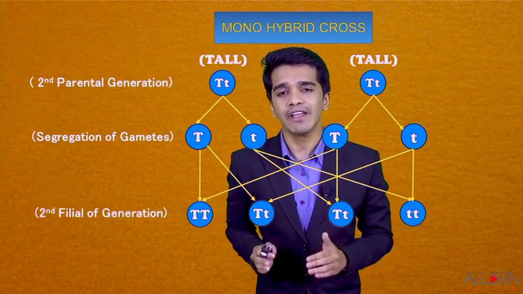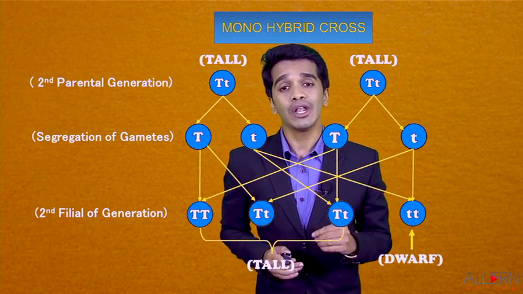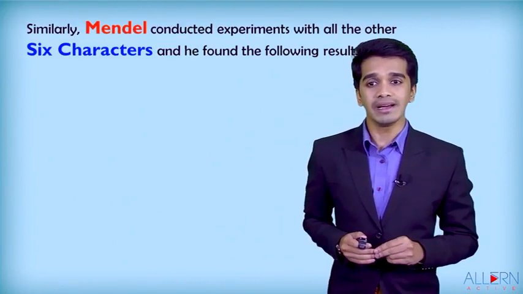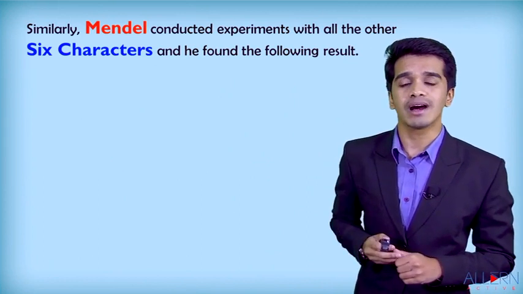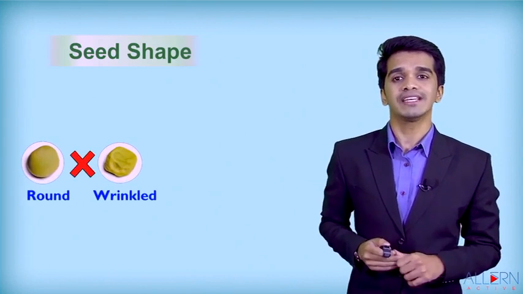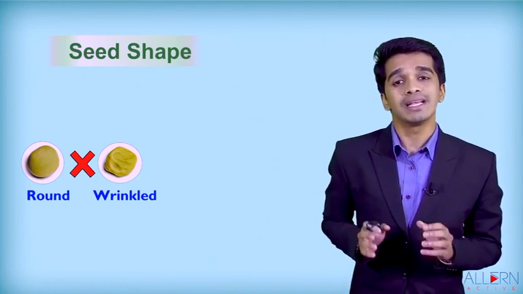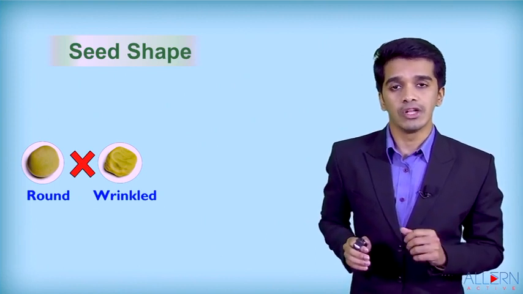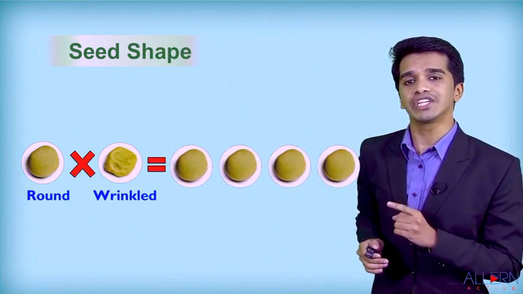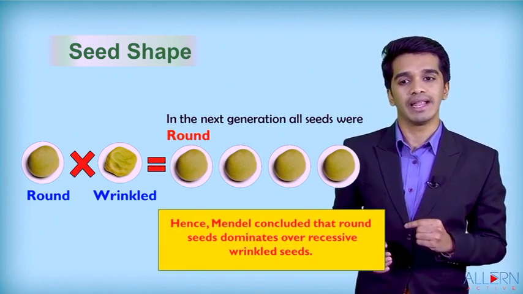See, you observed in the second filial generation, 3 plants were tall and 1 plant is dwarf. Hence, he noted that the tall gene is dominant and the dwarf gene is recessive. Now, similarly, Mendel conducted experiments with all the other 6 characters and he found the following results. Let us study the first character, that is the shape of the seed. If you remember, my dear students, among the 7 visible contrasting characters, some seeds were round and some were wrinkled. So he crossed the round seed with the wrinkled seed and he observed all seeds in the F1 generation were round. So he observed that round is dominant and wrinkled is recessive.